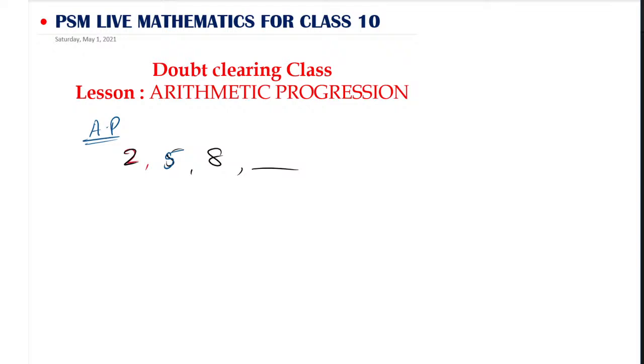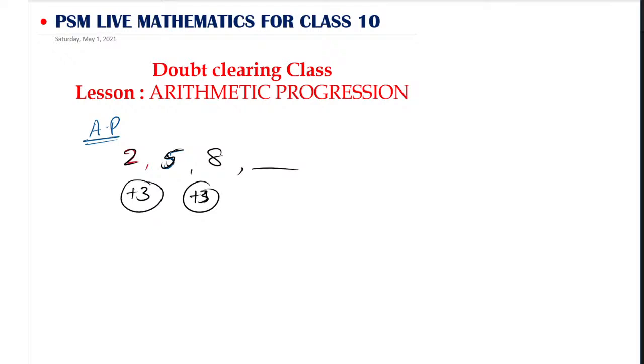Yes, Nandini, it is in AP. Good. So this sequence is in AP because 2 is the first number. That number 2 we will call something. Afterwards we find that 5 is there. The difference here is plus 3, so it is increasing by plus 3.